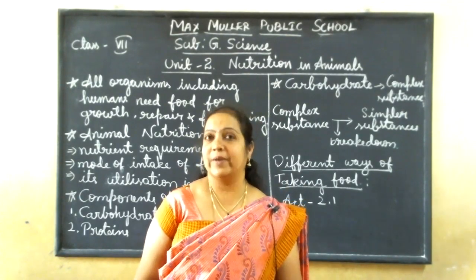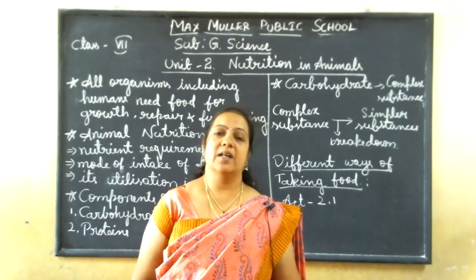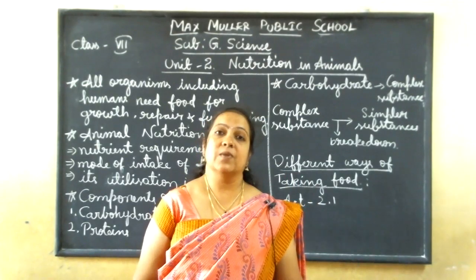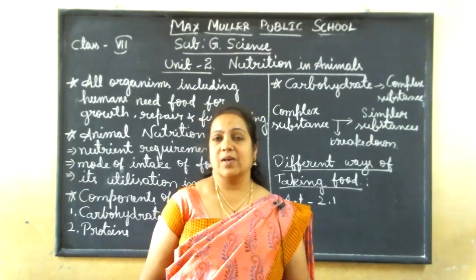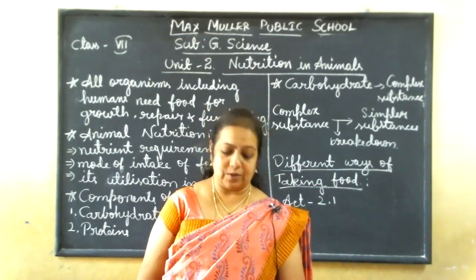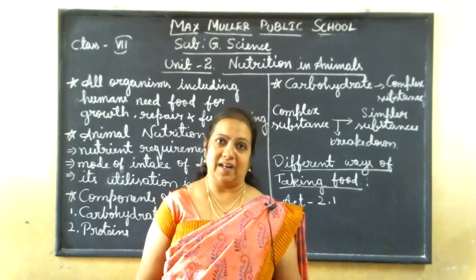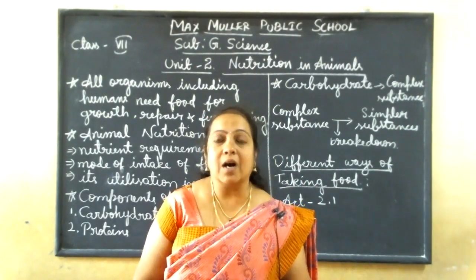After that, how is it digested, what are all the organs related to it, and how are the necessary things absorbed and utilized in the body? And how is the waste product produced in the body eliminated? All that we will discuss with particular organs.